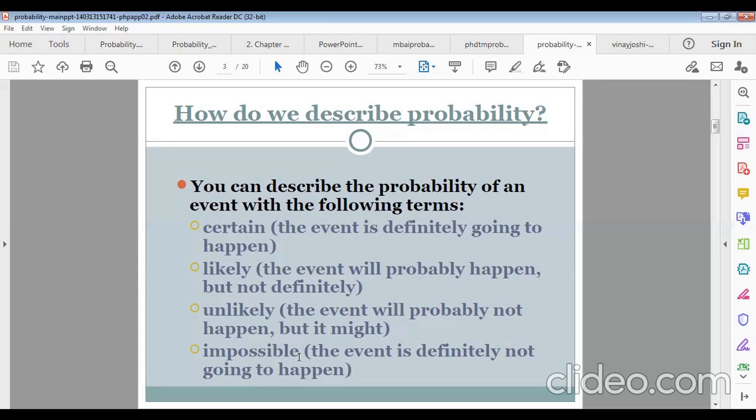That means any probability we describe must lie between 0 and 1. So 1 is the probability of sure events and 0 is the probability of impossible events. Remember it.